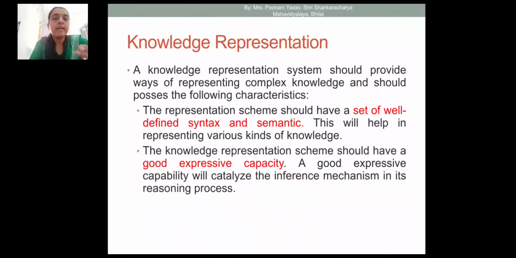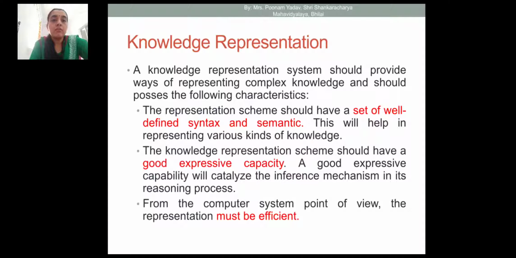The AI system may be able to take decisions, so it should be expressive. Then, from the computer system point of view, the representation must be efficient. Yes, efficient is required, because